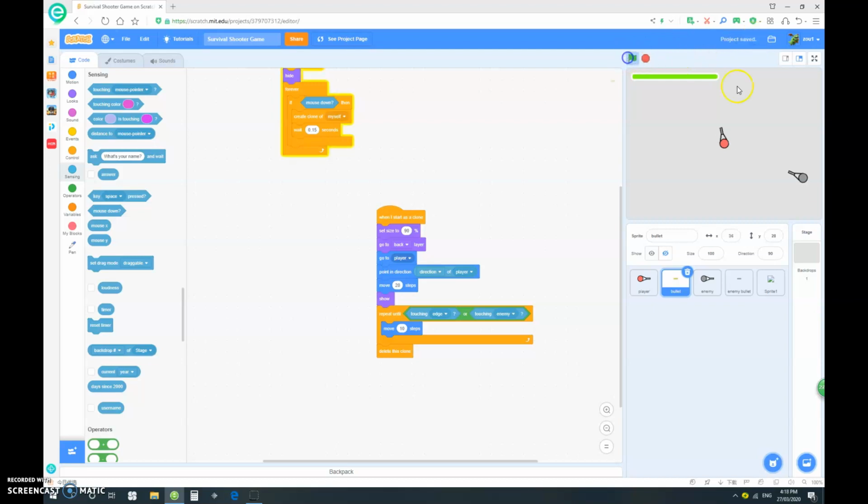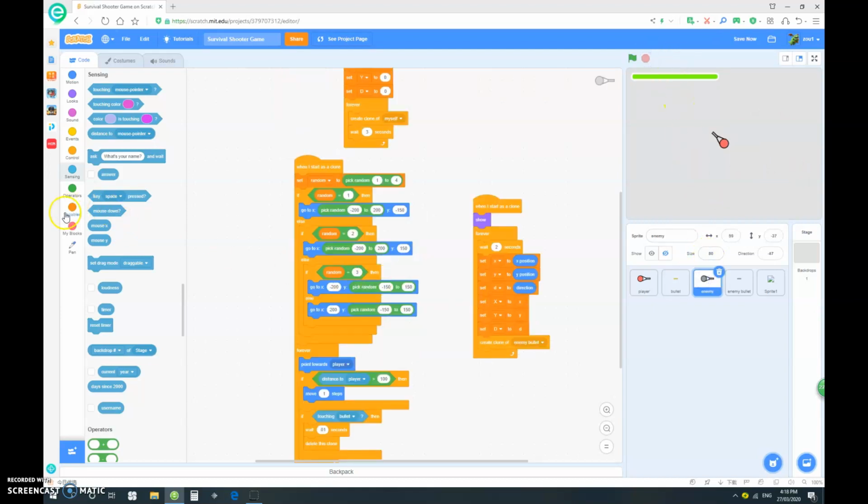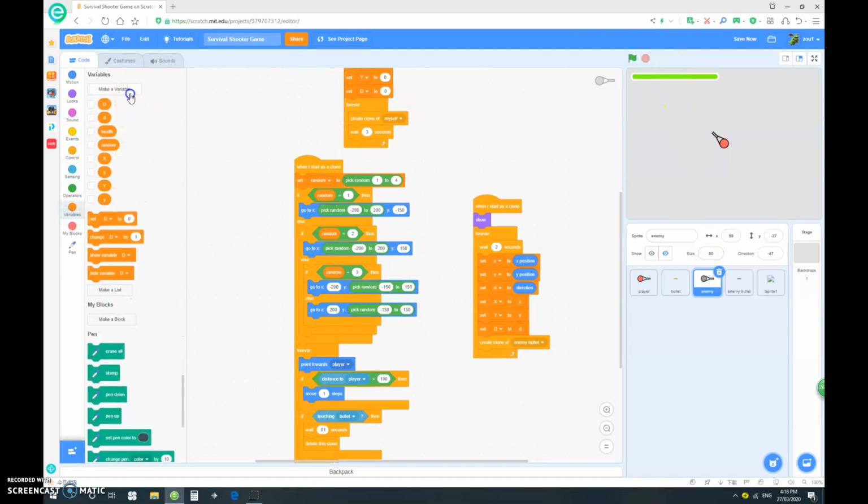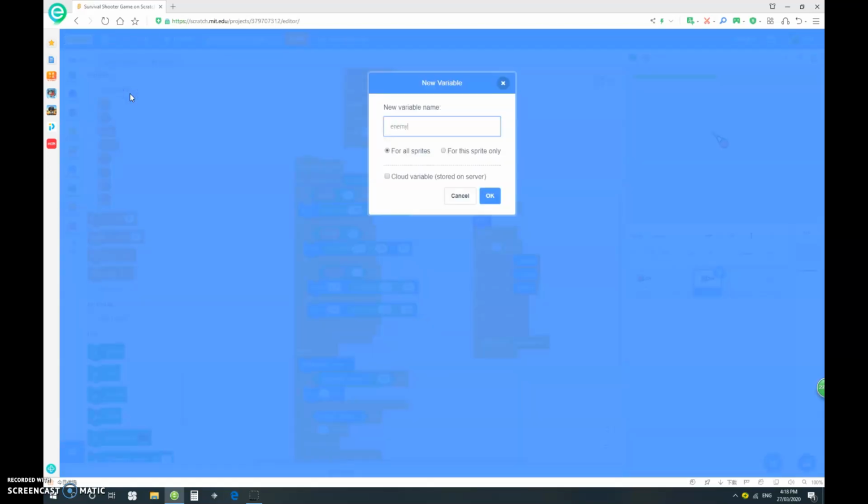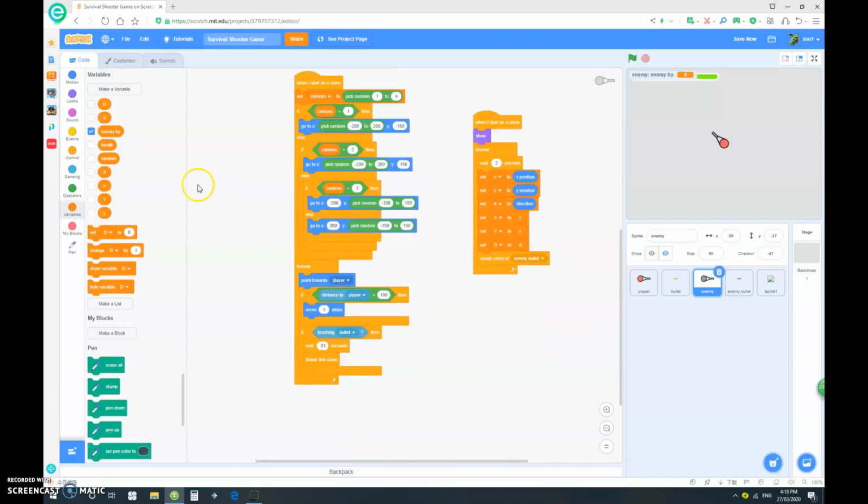Now, another thing is, as you hit them, they will just die immediately. Let's give them some health, so it makes it look better. Okay, so make a variable and just call it enemy HP, and make sure it has to be for this sprite only. So let's go, when I start as clone, set enemy HP to, let's just go 2.